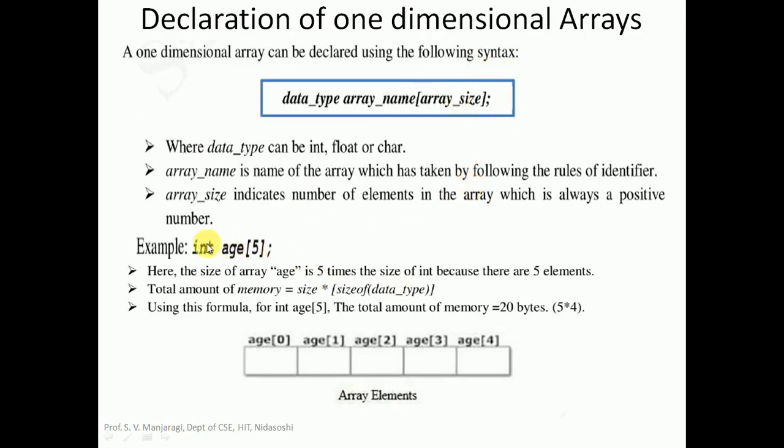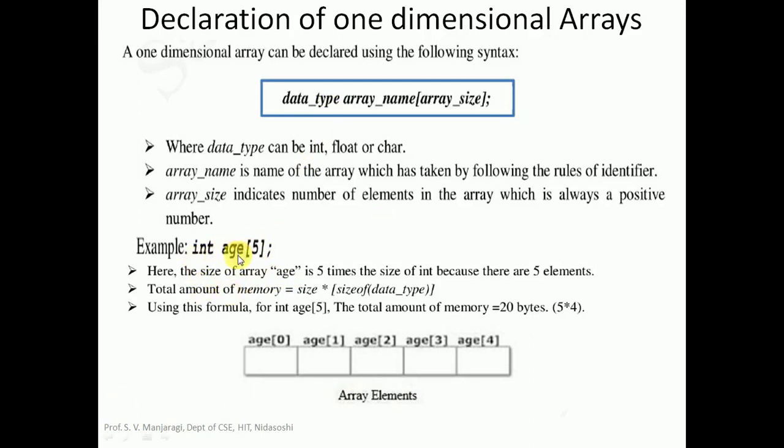For example, let us take data type as int here, array name as age, and array size as 5. And what does this statement indicate? This statement is basically called an array declaration statement, a single dimensional array declaration statement. To declare a single dimensional array, this particular syntax is followed here. The data type int indicates that in this particular array we can store integer type elements, integer values.